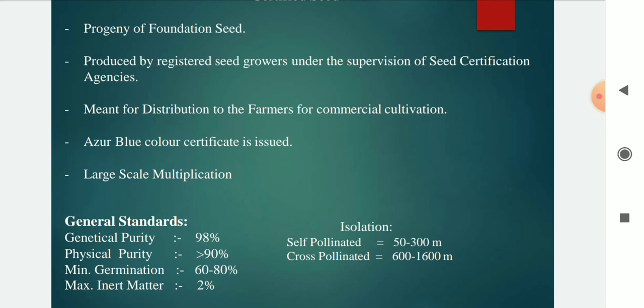The color of tag for certified seed is azure blue, as compared to foundation seed which requires a white tag, and breeder seed requires a golden yellow tag, and no color tag is issued for nucleus seed, which is also called basic seed.